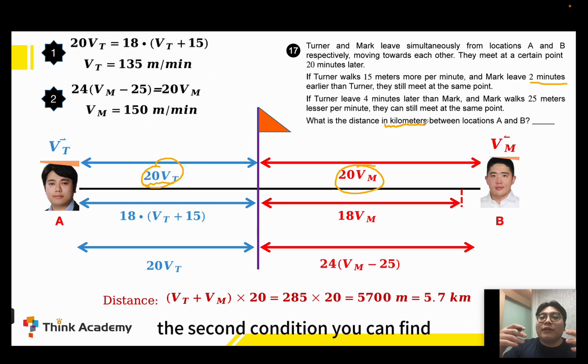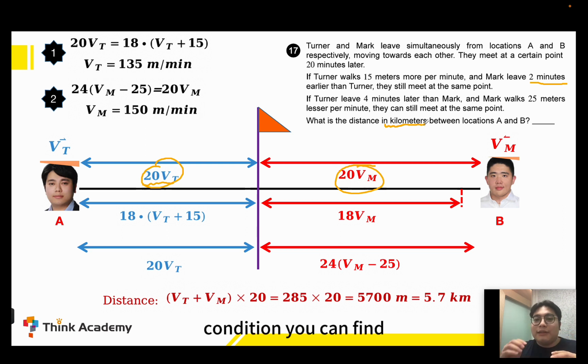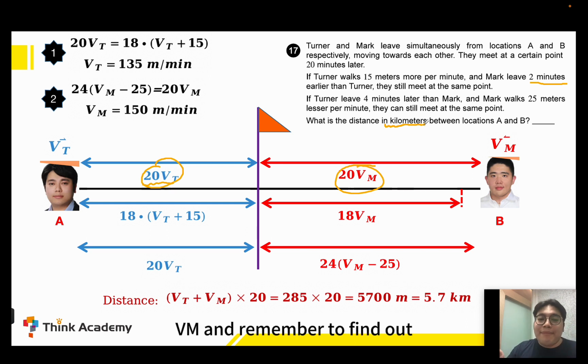For example, in the second condition, you can find that the distance Turner runs is still 20 Vt. So 20 Vt equals 18 times (Vt plus 15). And from the third condition, you can find the distance Mark runs is still 20 times Vm. It will be 24 times (Vm minus 25) equals 20 Vm.